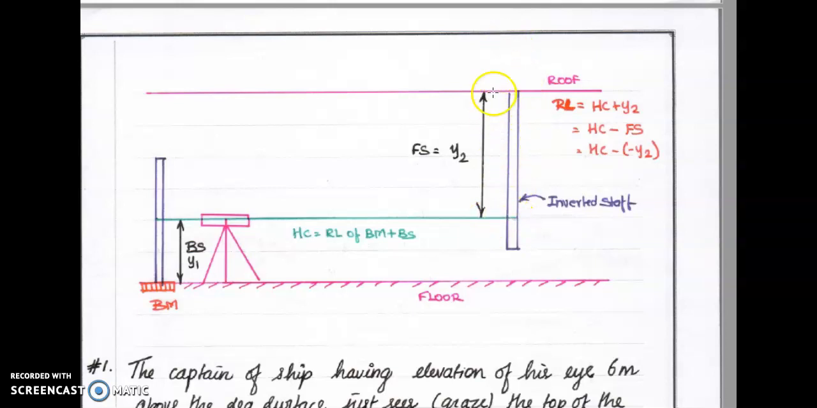Say this is 2 meter. It can be observed because the staff is held in an inverted position. So 0 here, the 0 touches the roof of the slab, and here is the 3 meter. Let us consider this is 2 meter. So the RL of line of sight plus 2 meter gives the RL of the roof level. So y2 will be considered minus, or minus plus. But no need to mug up any formulas. Just apply the concepts and you can get the ideas.